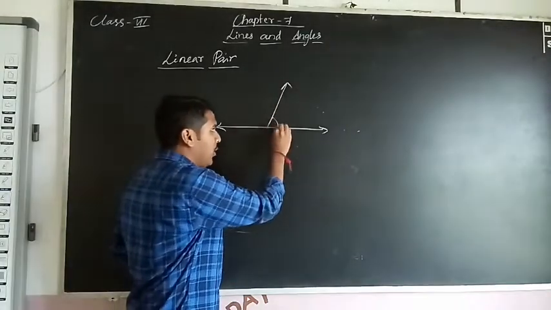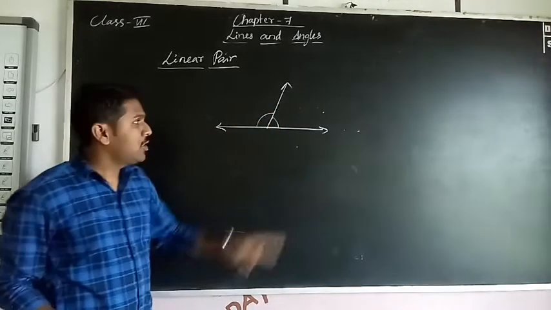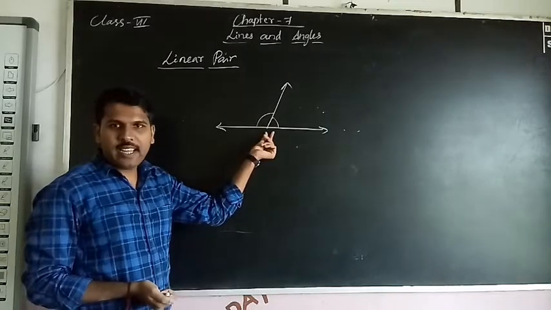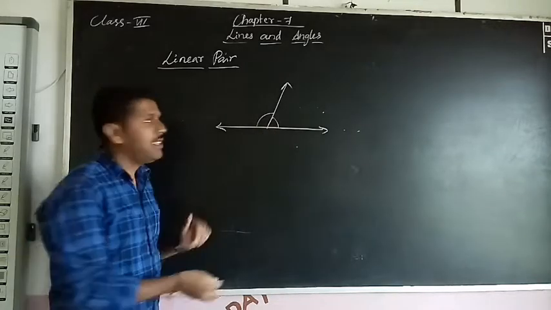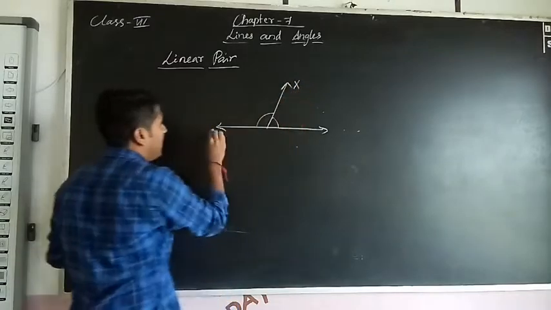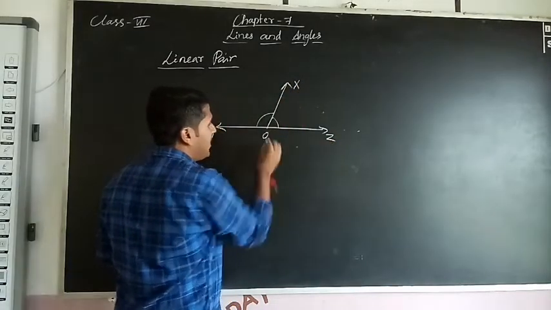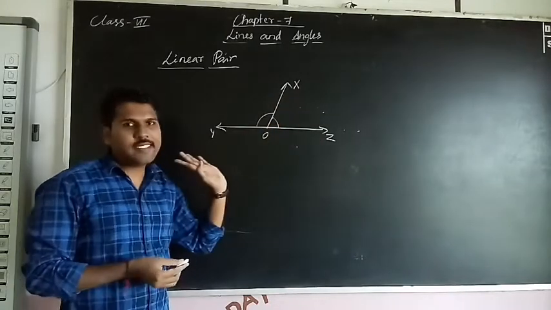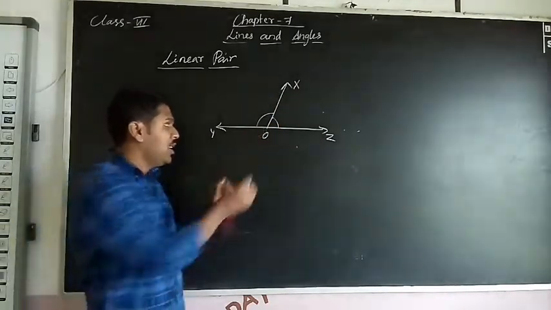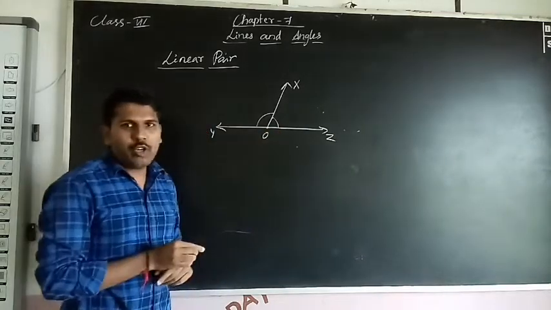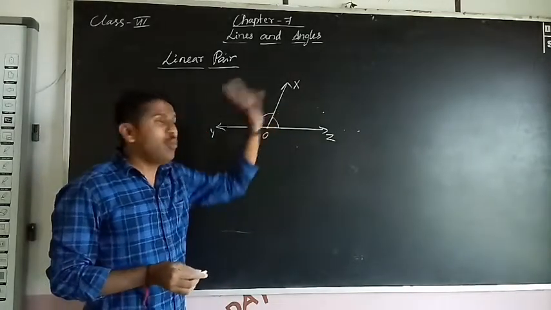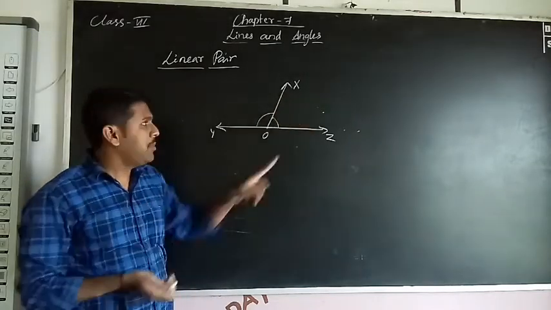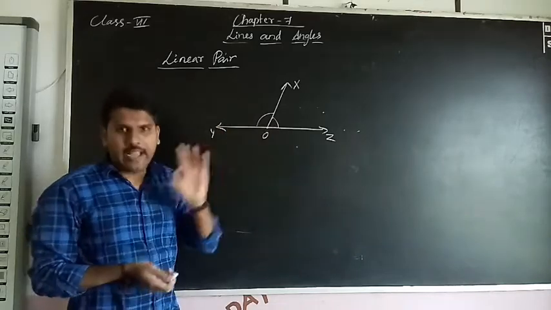So here one angle forms, another angle forms. So total how many angles? Two angles. Can we say these two angles are adjacent angles? Yes. Why? Because here, first do the naming X, Y, Z. For this I have taken O. Here Z, O, X and X, O, Y are adjacent angles. Why? Because they share a common vertex, that is common point O, a common arm X, O, and the non-common arms are on either side of the common arm. That means these two are adjacent angles.